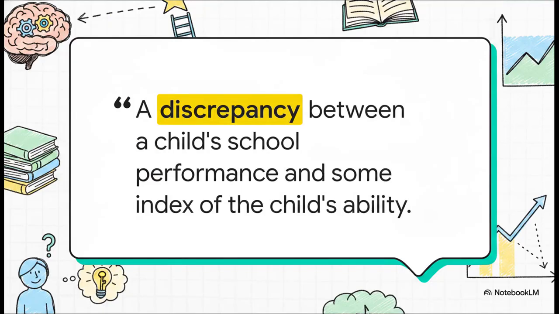The source wraps up this section by highlighting authorities in the field, like Games, who noted that these subjects achieve academically at a level below what is expected for their ability. But I really love this clean, precise definition by RIM. It boils the whole thing down to a single word: a discrepancy.